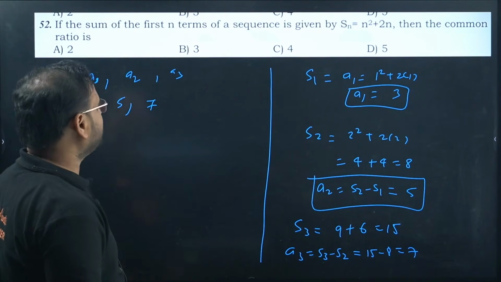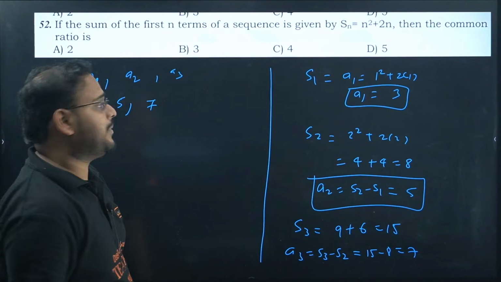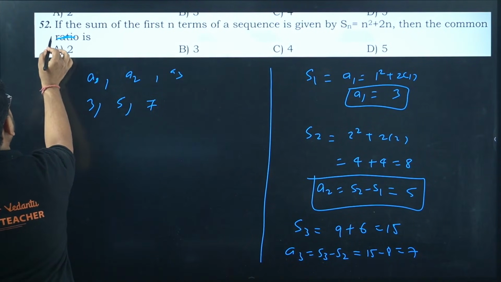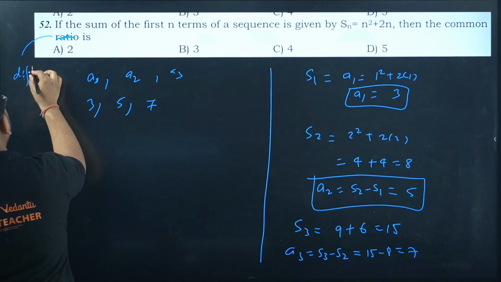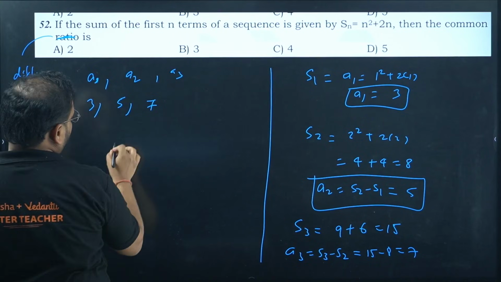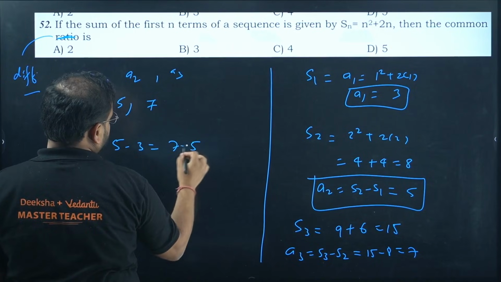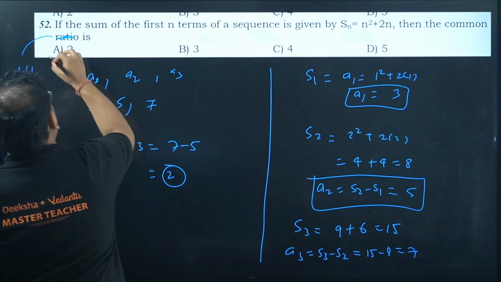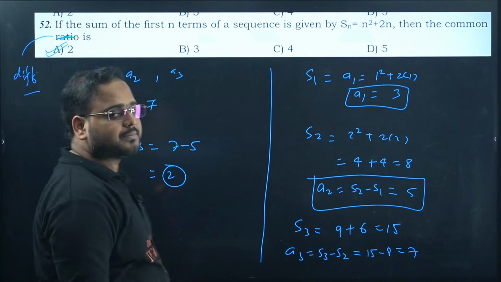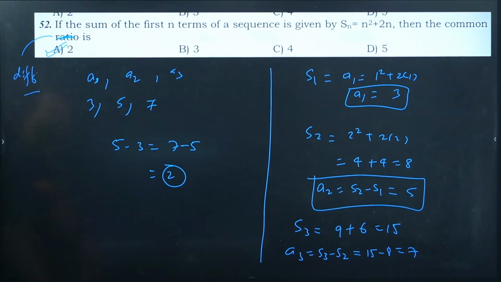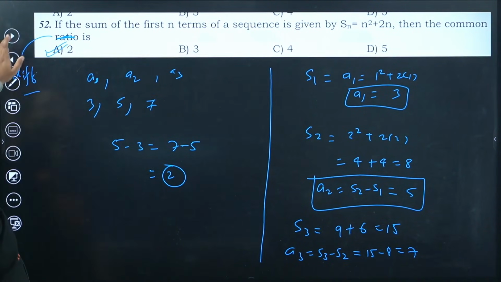It's not in GP actually, it's going to be in AP. So this is not your ratio, this is your common difference actually in that case. So difference will be what? 5 minus 3 equals 7 minus 5. Answer is 2. Option A is correct. Please check. Have a look. Yeah, this is forming an AP, not GP, okay?